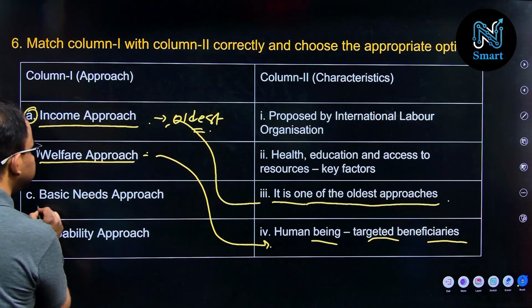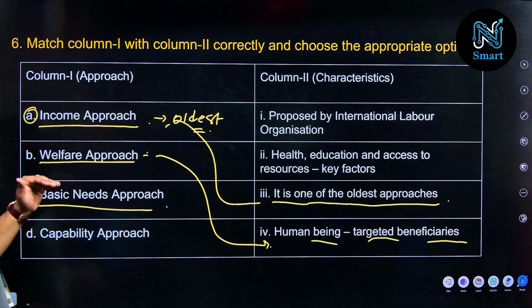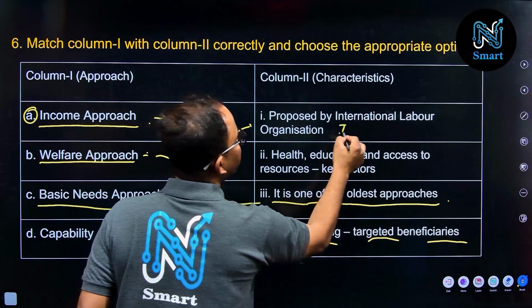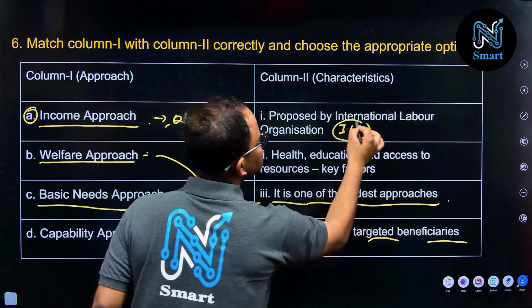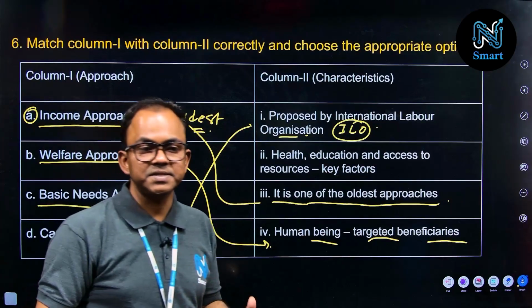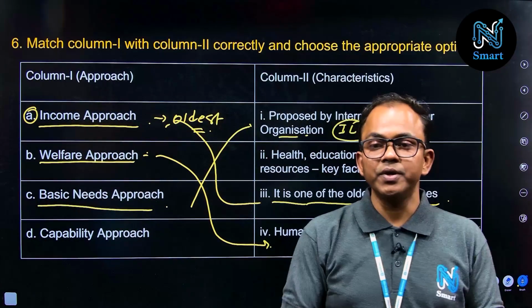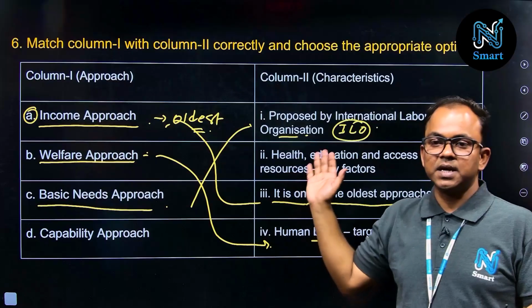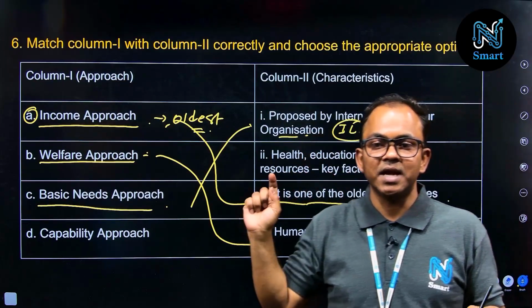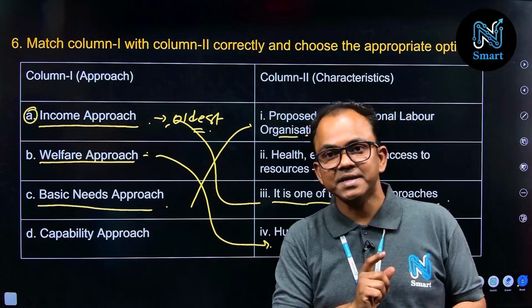Now this basic needs approach, it is very important to understand. Basic needs approach, it is proposed by one of the important organization of the world, that is International Labour Organization, and there are some basic needs that we are not going to discuss here, but this is the approach which was suggested by International Labour Organization, that is basic needs approach.